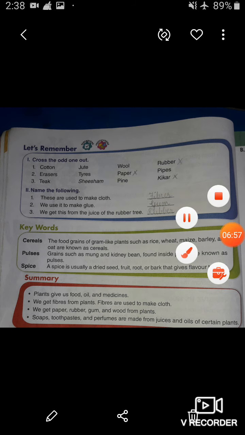Now students, let's do a short activity based on this chapter, that is cross the odd one out. Here a few sets of words are given. The first set is cotton, jute, wool and rubber. So my dear students, cotton, jute and wool are fibers, and rubber is not a fiber. So here the odd one out is rubber. So we have to cross the word rubber.